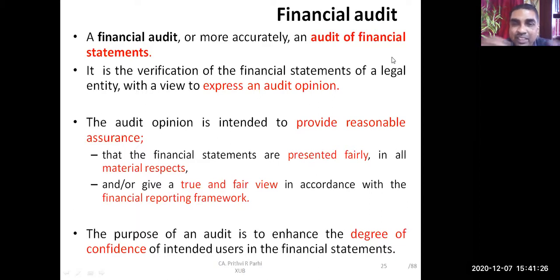This opinion is intended to provide reasonable assurance that the financial statements are presented fairly in all material respects, and it also gives a true and fair view in accordance with the financial reporting framework. This concept we have to understand. First of all, what is this financial reporting framework? Up to this, is it clear to you? I will be explaining what the financial reporting framework is.